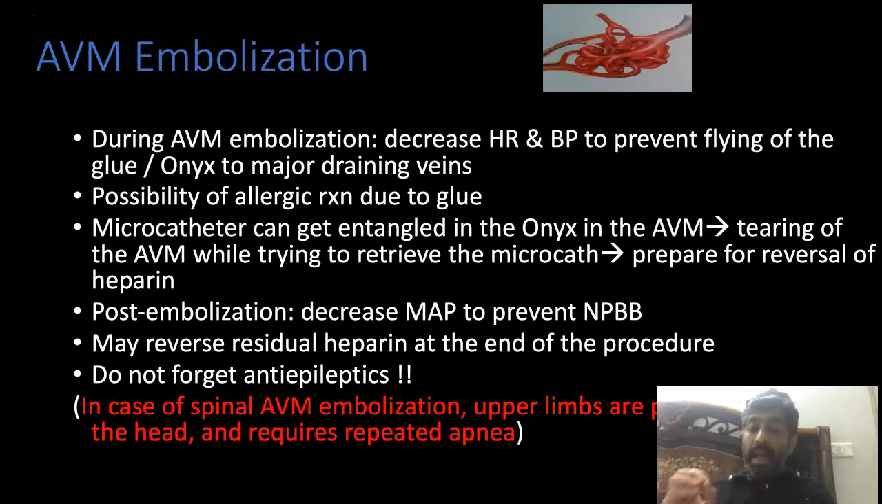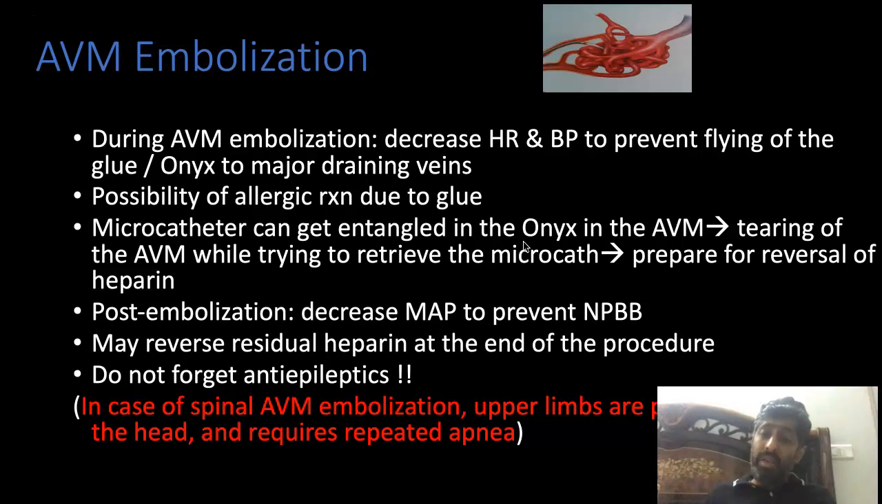During the AVM embolization, what you need to look at is decreasing heart rate and blood pressure to prevent flying of the glue and Onyx material. There can be an allergic reaction to glue. The microcatheter can be entangled in the Onyx. So when they are retrieving the microcatheter, you need to reverse the heparin with protamine so that there is no bleeding, because sometimes they need a pull, or I would say a jerk, to remove the microcatheter.